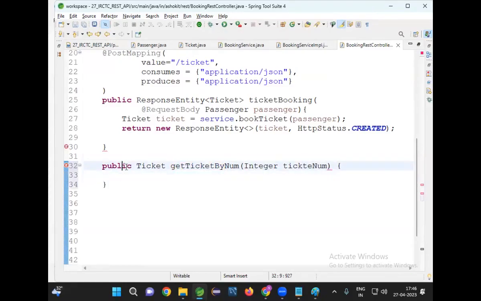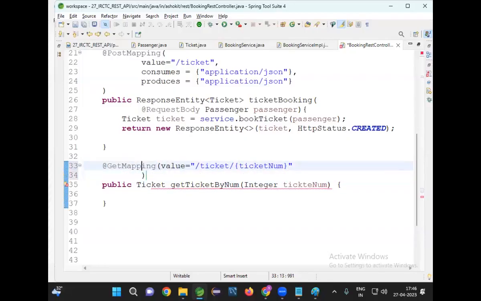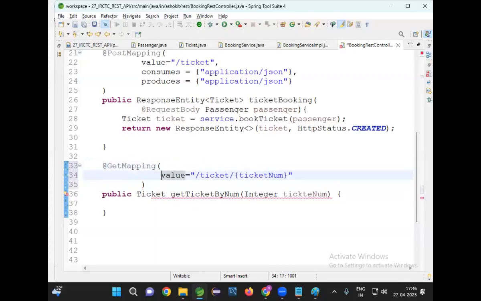So now let me map it to get request, GetMapping, value is equal to slash ticket, then slash ticket number. Now this method is having consumes. Does this method require consumes or not?